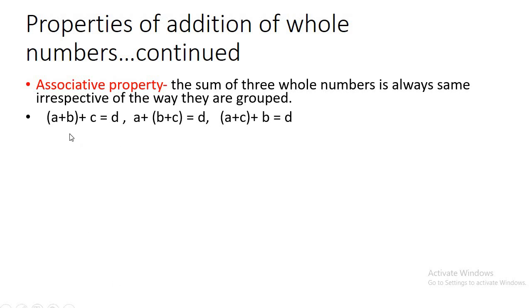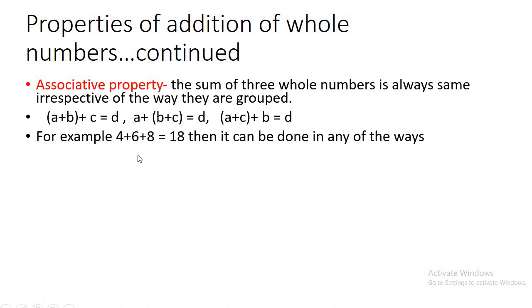Suppose you want to add A plus B plus C, and the answer finally is D. You can first add A and B and then add the result to C, or you can first add B and C, then add the result to A, or you can add the first number and last number first and then add the result to B. The answer will remain the same in every situation. For example, if we want to add 4 plus 6 plus 8, we know that the answer is 18.